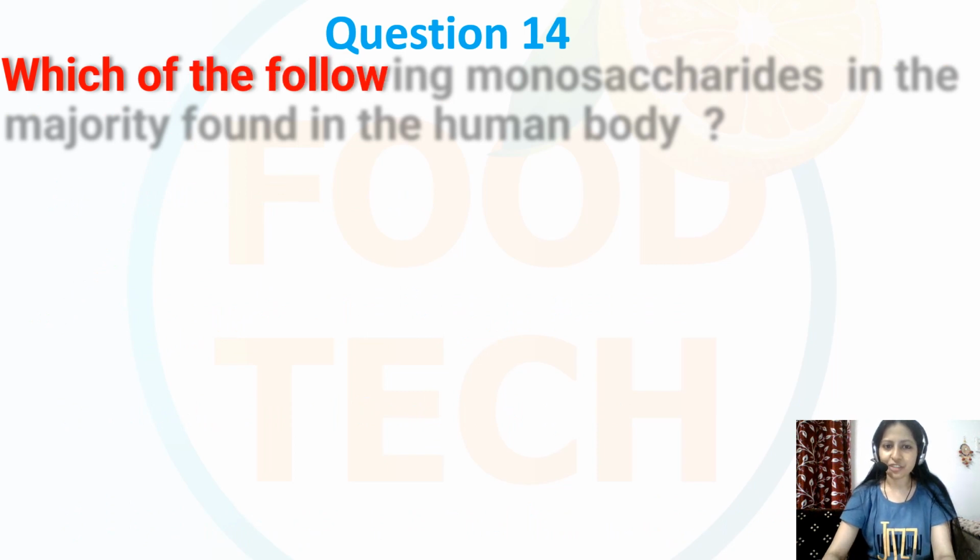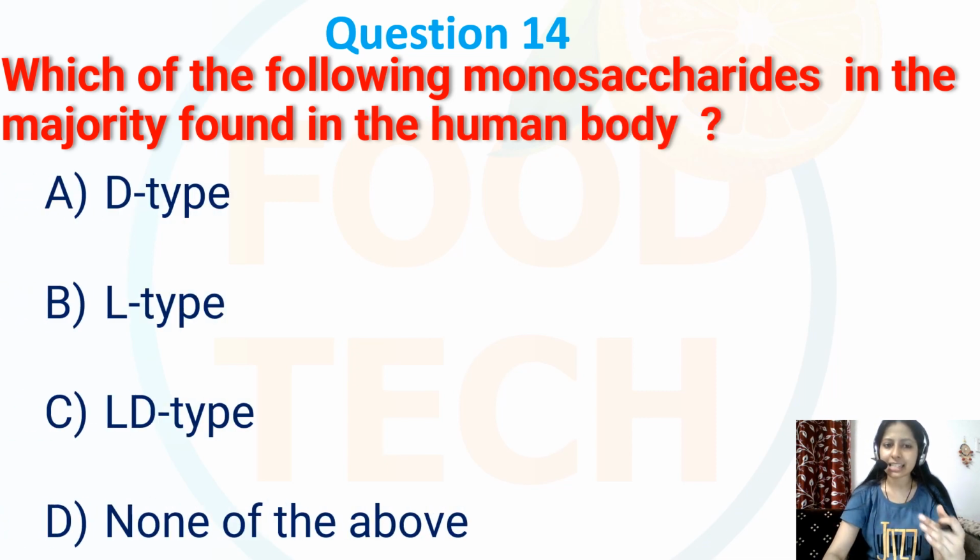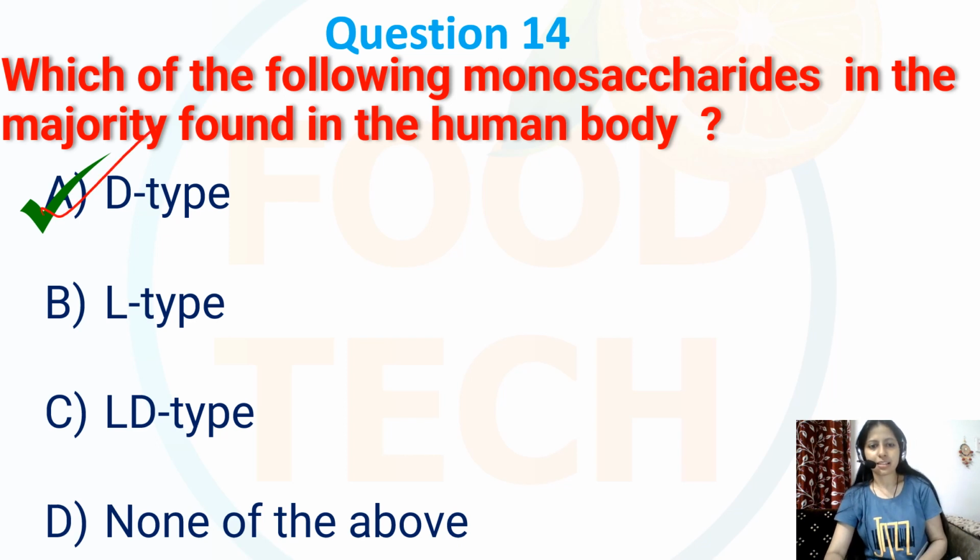Question number 14. Which of the following monosaccharides is found in the majority in the human body? So options are D type, L type, LD type, or none of the above. So the majority of monosaccharides found in the human body are the D type configurations.